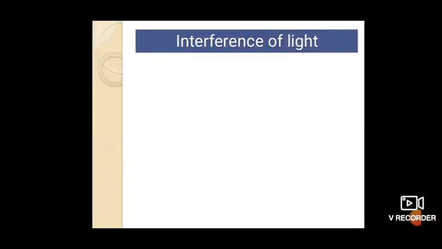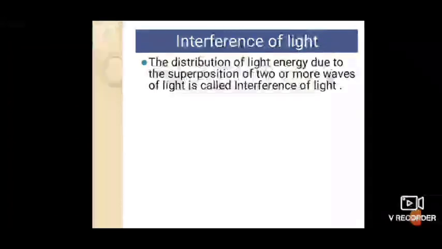Next we are going to discuss the interference of light. Interference means the distribution of light energy due to the superposition of two or more waves of light. It is called interference of light. How will this light energy be distributed in the case of superposition? Already we have discussed, in constructive superposition it will be added up, and in destructive superposition you can take it as subtraction. So this distribution of light energy in the superposition of two or more waves of light is called interference of light.